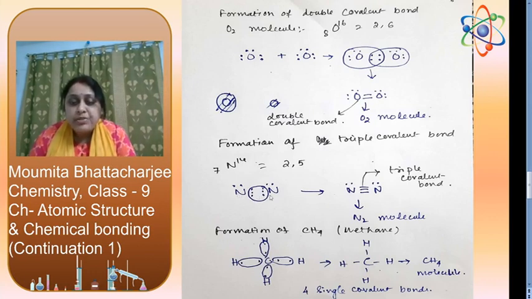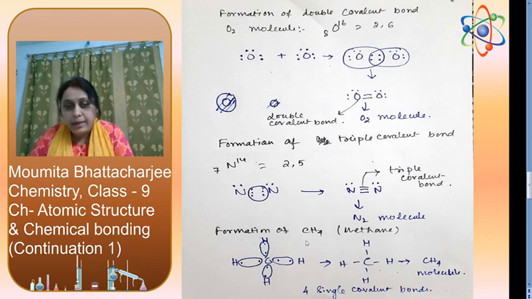So each nitrogen will give 3 electrons and they will make a set of 6 electrons, and these 6 electrons will be equally shared by both nitrogen atoms to form a triple covalent bond. You can see a total of 6 electrons are forming one triple covalent bond. So one triple covalent bond will exist between 2 nitrogen atoms to form a nitrogen molecule, where in the 2 nitrogen atoms we can see one lone pair of electrons each.